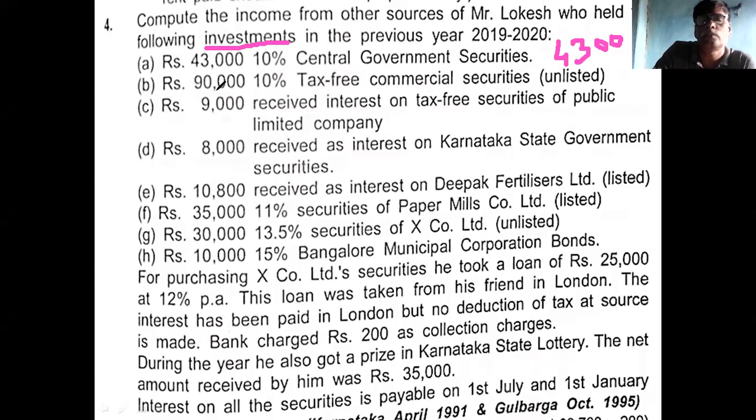90,000 is the investment, 10% is the rate of interest. And this investment is a tax-free investment. This is important. Tax-free commercial investments. It may be listed and unlisted. You don't worry about the words listed and unlisted.